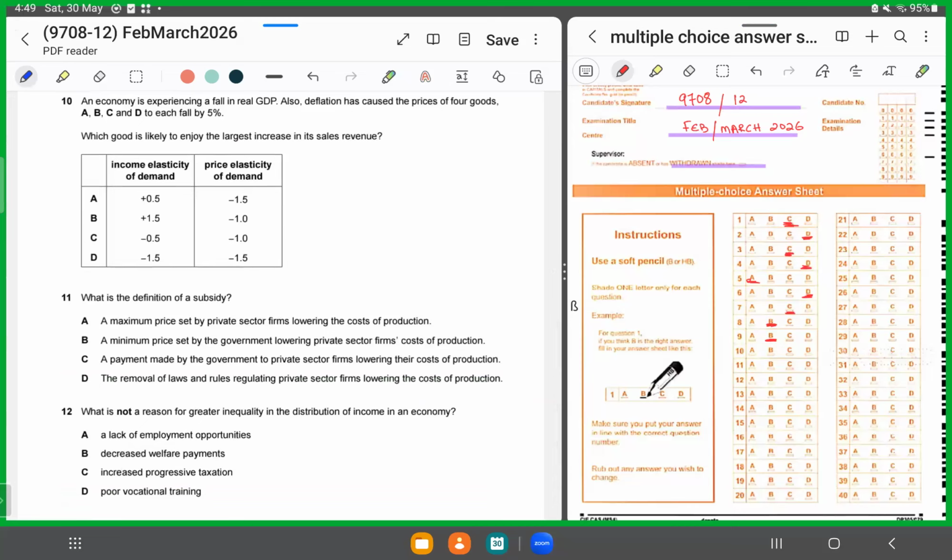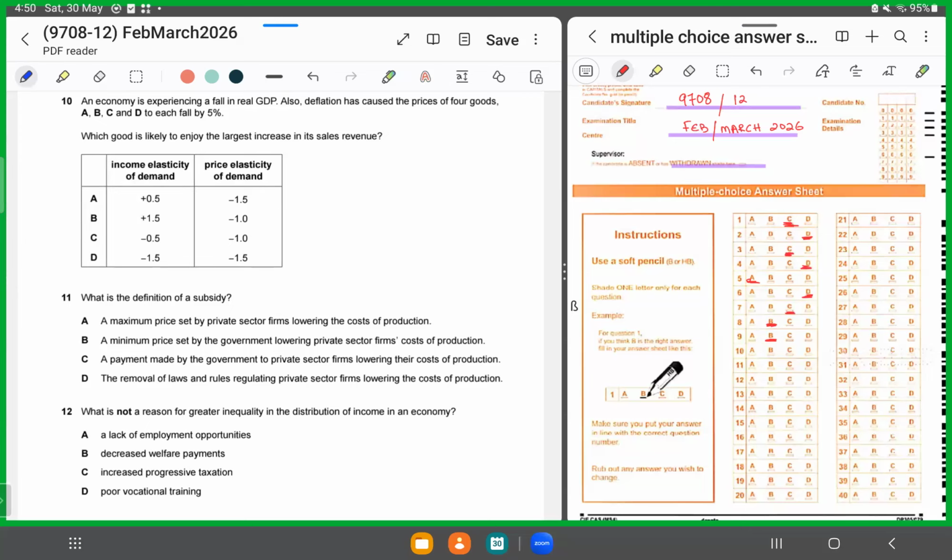Moving forward, MCQ number 10. 10 says an economy is experiencing a fall in real GDP. So that means incomes are falling, real income is falling. Also, deflation has caused the price of four goods, A, B, C, and D, to each fall by 5%. Which good is likely to enjoy the largest increase in its sales revenue? Now, what is happening? They've displayed a table. They've displayed income elasticity of demand and they've displayed price elasticity of demand.